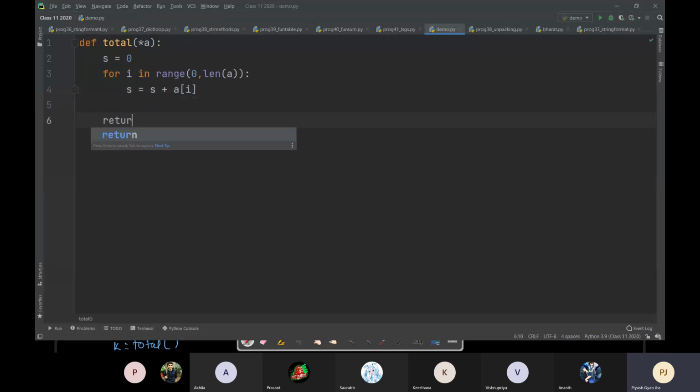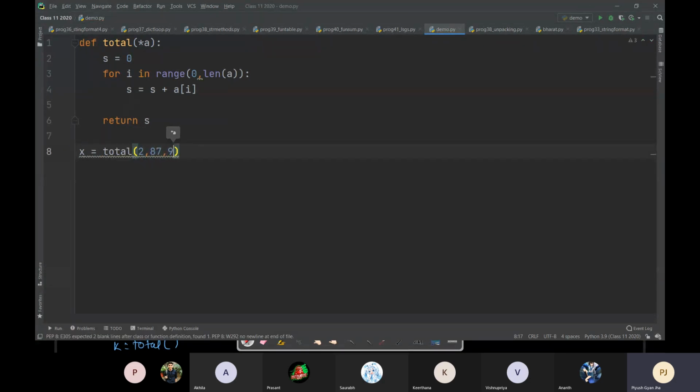Then you can return the final value of S, which will be the sum of all the numbers of the list formed as A. And then you can call, see, X is equals to total, I can write anything, 2 comma 87 comma 95 comma minus 3 comma 55 comma 456 comma 178, कुछ भी लिख दो.